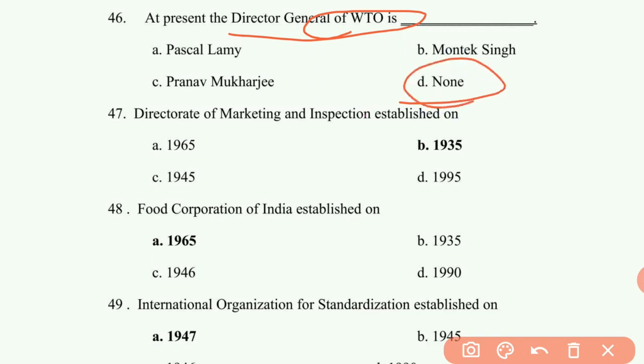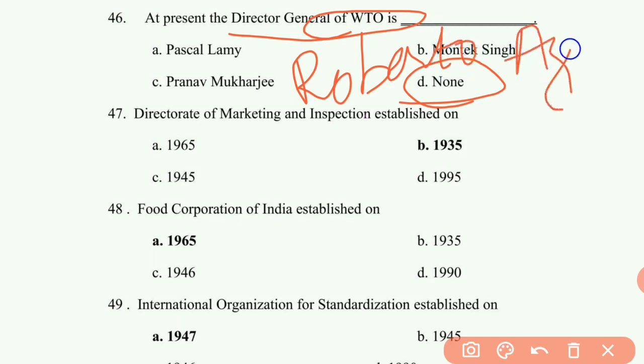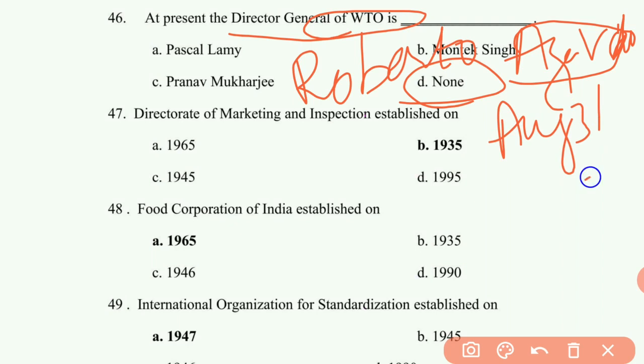Actually at present there is no Director General. Previously it was Roberto Azevedo. He retired on August 31st, 2020. His tenure was from 2013 to 2020.